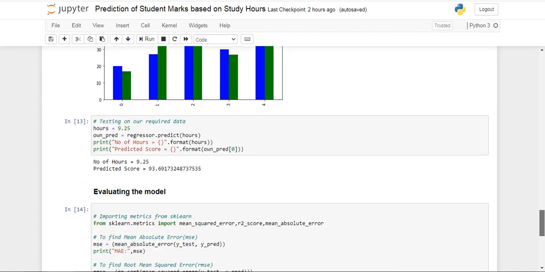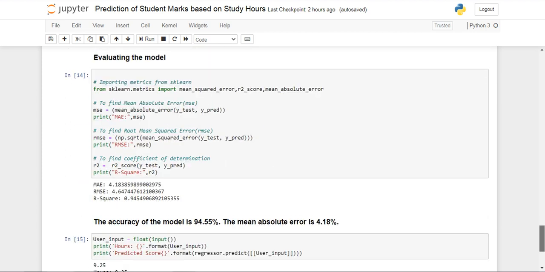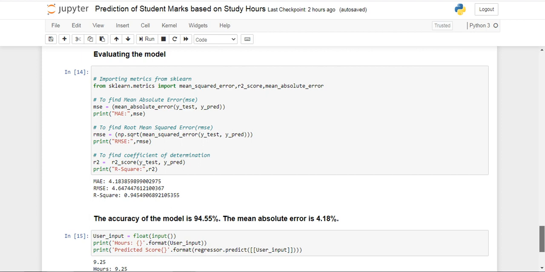93.69173249. We also have import pickle, open regressor.pickle, which dumps the regressor into the pickle file, and hence we close the pickle. Thank you.